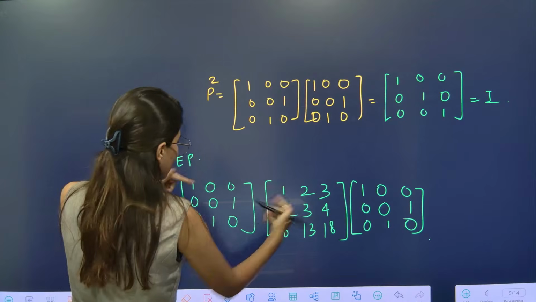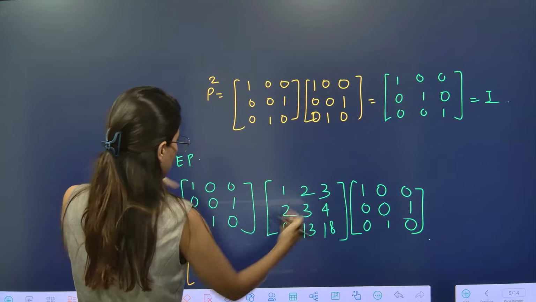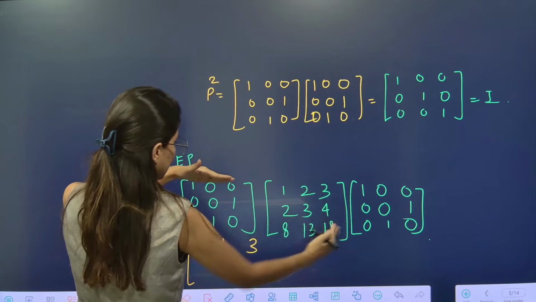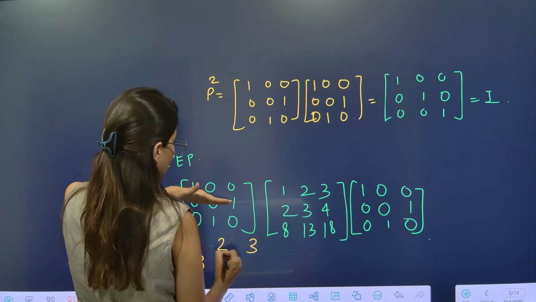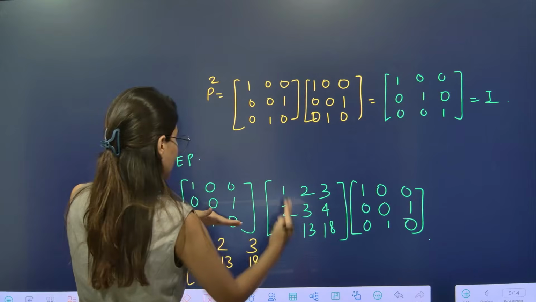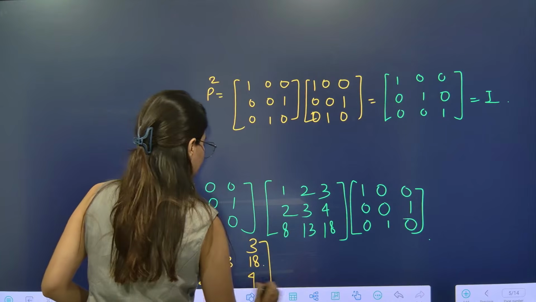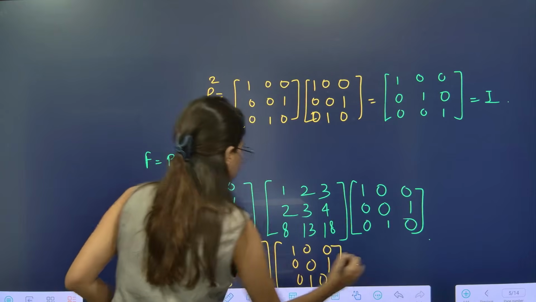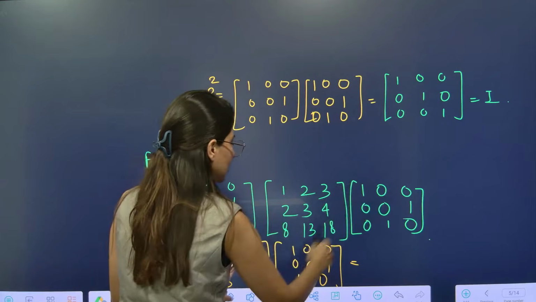So if you multiply, what you get is 1, 2, and 3. Now row number 2 you will get 8, then you will get 13 and 18. And row number 3 you will get 2, 3 and 4. Now this is 1 0 0, 0 0 1, 0 1 0. Again multiply. First we have multiplied these two, we have got this. Now we are multiplying this with the remaining matrix.